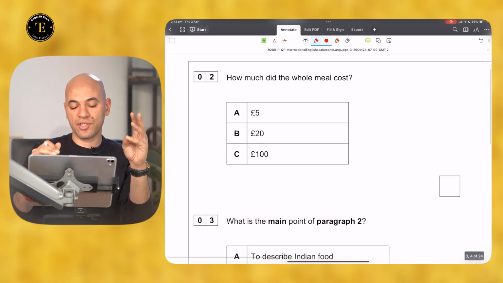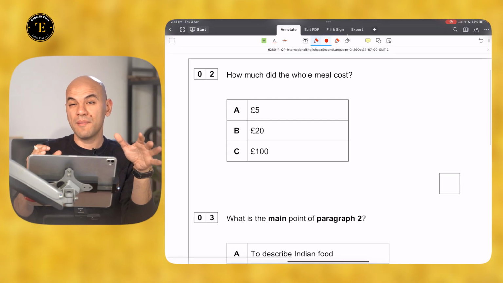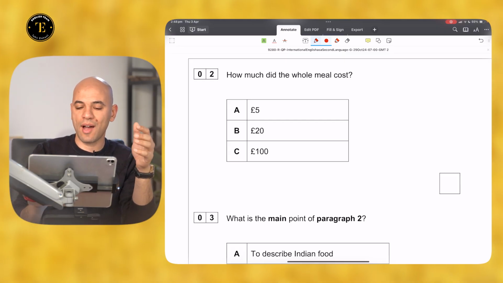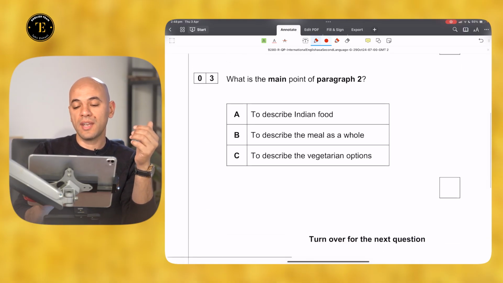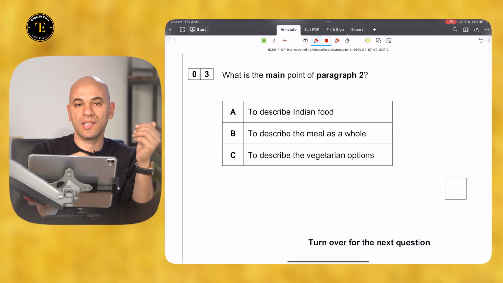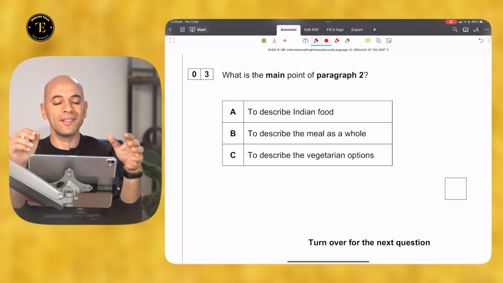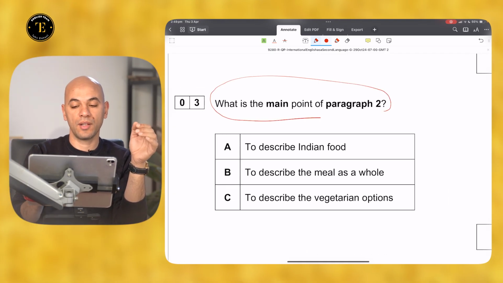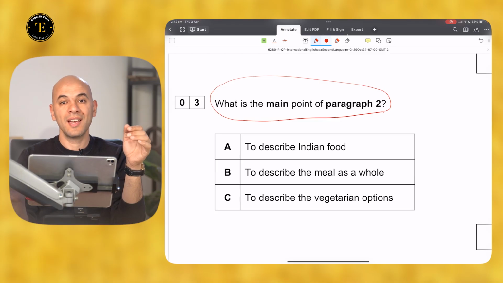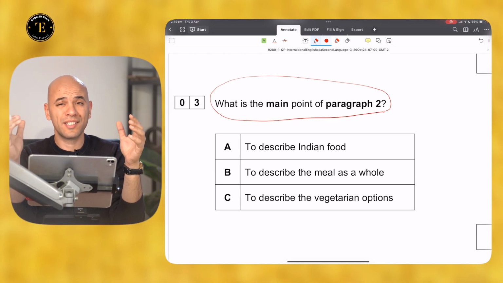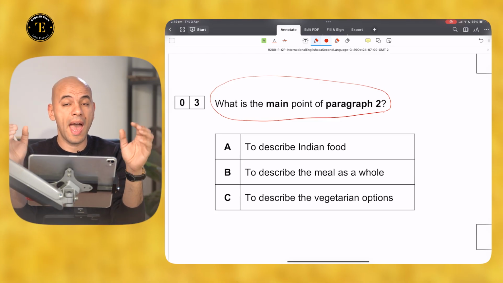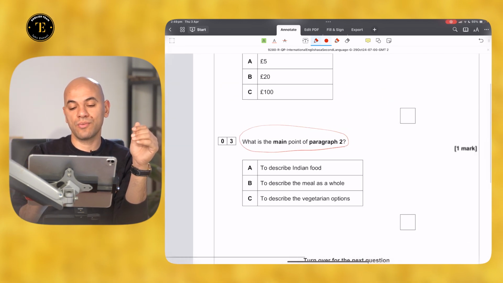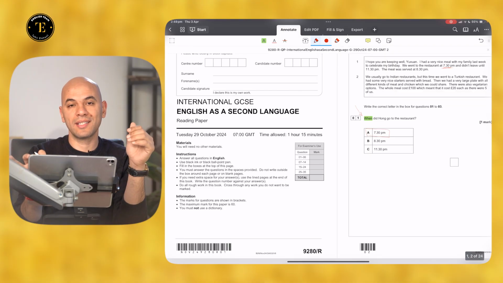As you can see, questions 2, 3, and 4 will be find detail or locating detail questions, like how much did the whole meal cost. Now, I'm going to skip number 2. Question 3: what is the main point of paragraph 2? This is another type of question. It asks students to identify the main idea of a paragraph. To locate the main idea, you just need to read the entire paragraph, especially the topic sentence.